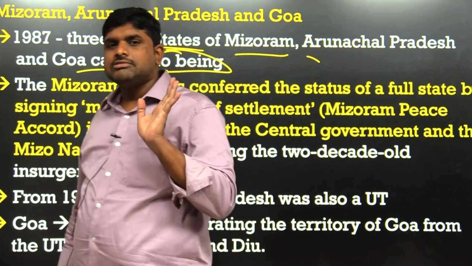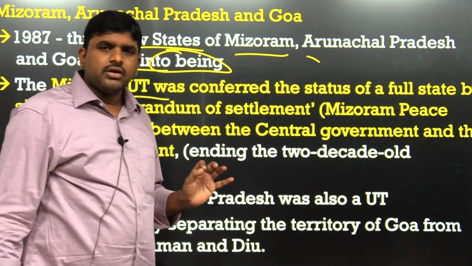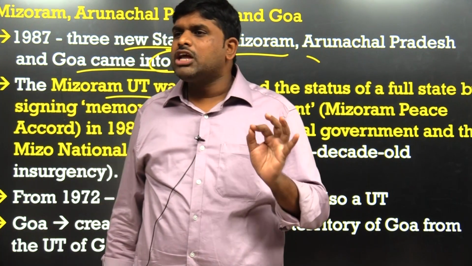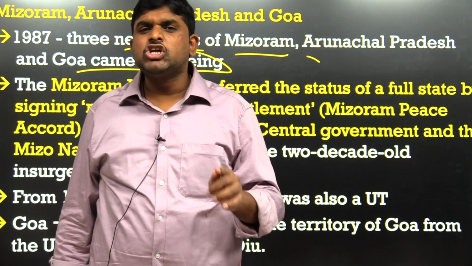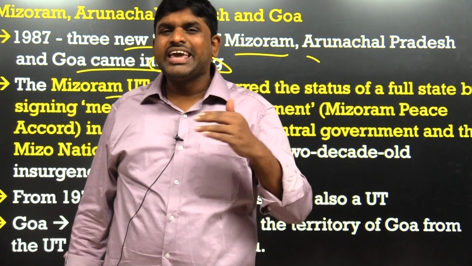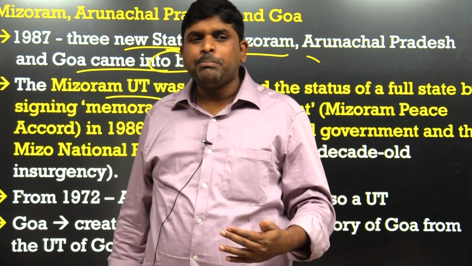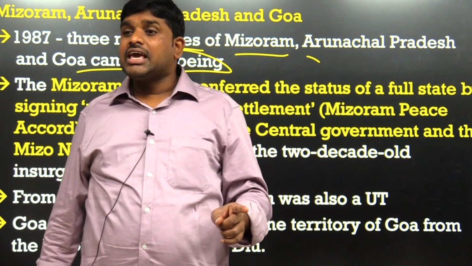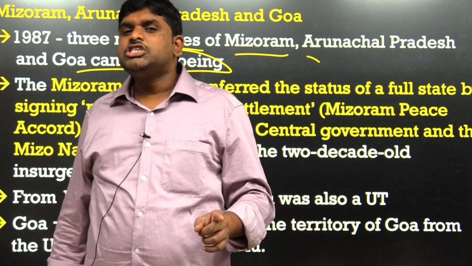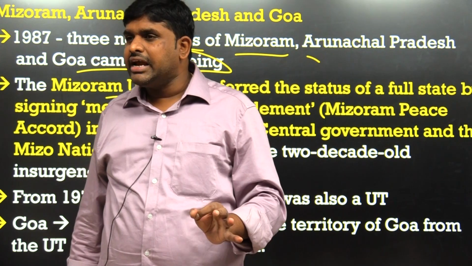Then what happened? Rajiv Gandhi, in the year 1986, had a roundtable conference, had a discussion with these Mizo National Front leaders. These Mizo National Front leaders came across the table, and negotiations happened properly in such a way that they came up with an accord, which is nothing but an agreement, called the Mizo Accord, in 1986.